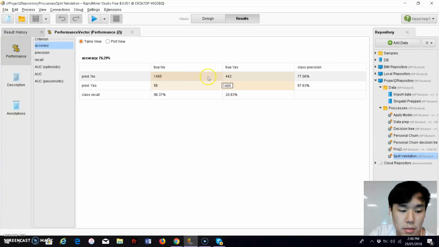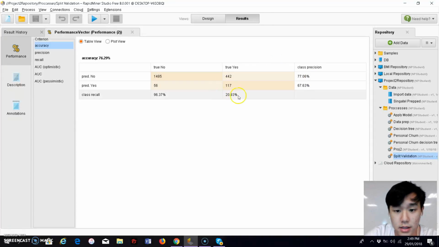So in total, we were able to capture 96.37% accuracy for the loyal cases, and for the true churn cases, the accuracy of the prediction was 20.93%.